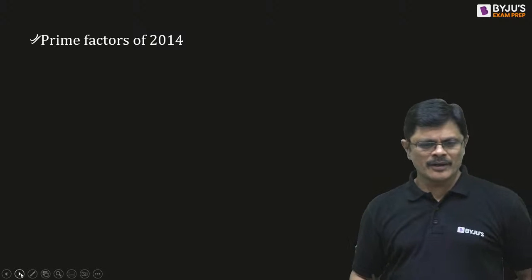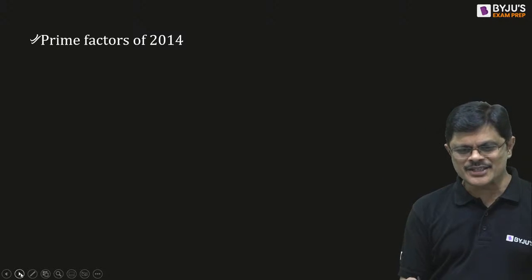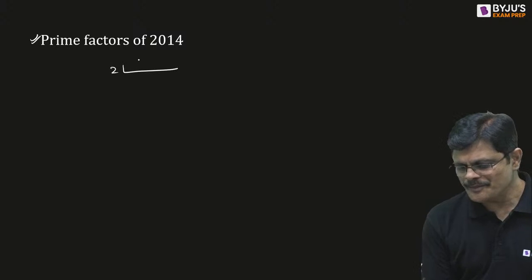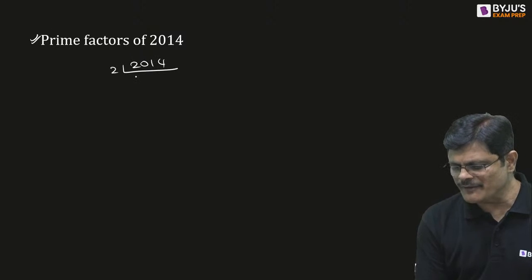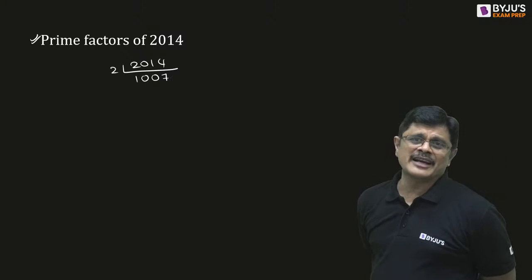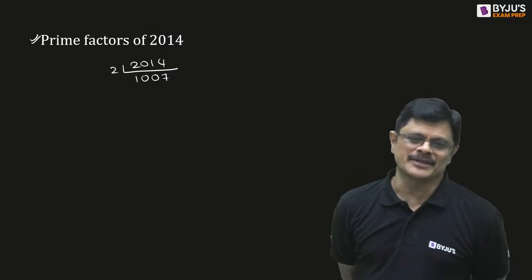Now you see people are doing, Venkateshan stopped with 2 and 1007. So he started with 2. So what happened? 2 will give you 1007. And Venkateshan felt that 1007 is a prime number.